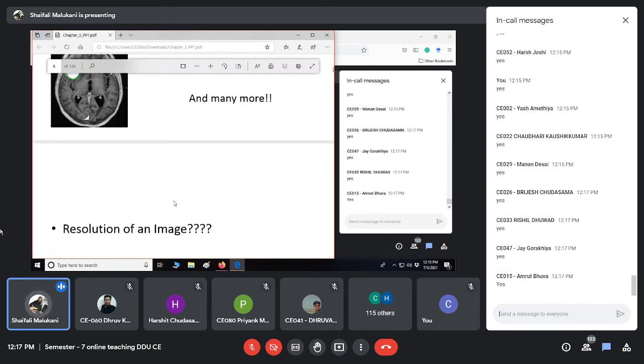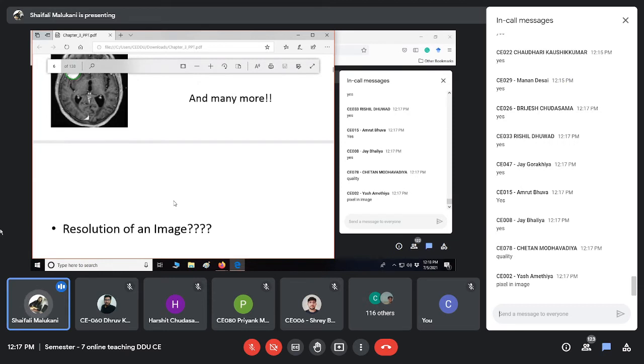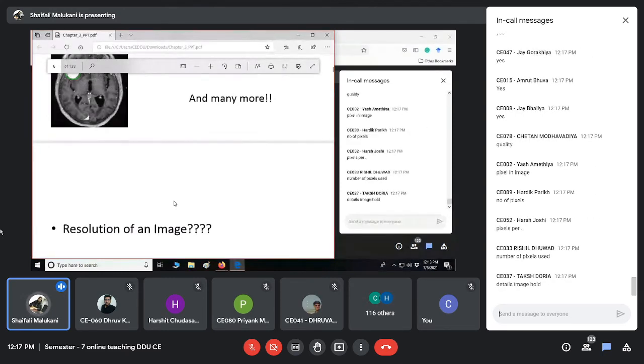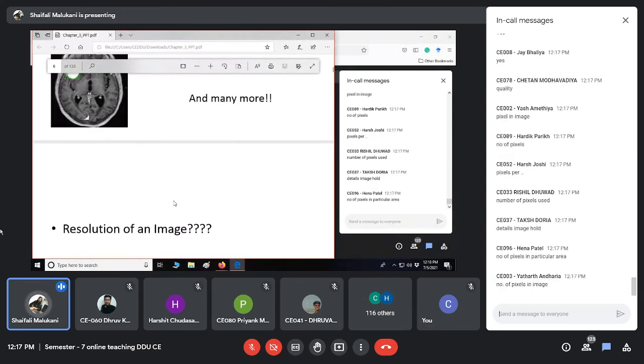What is image resolution? Quality. Why would it represent quality? I agree. Number of pixels. The details an image can hold. Number of pixels, true. All of you are correct here.